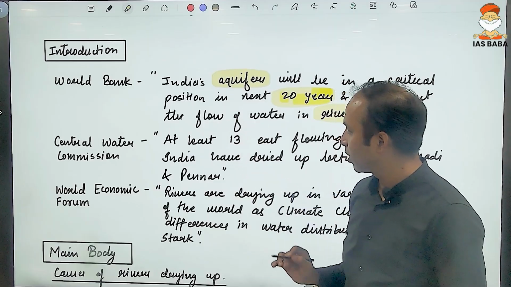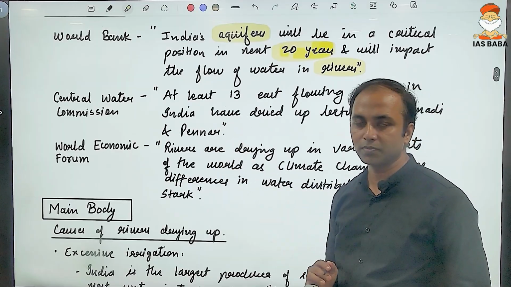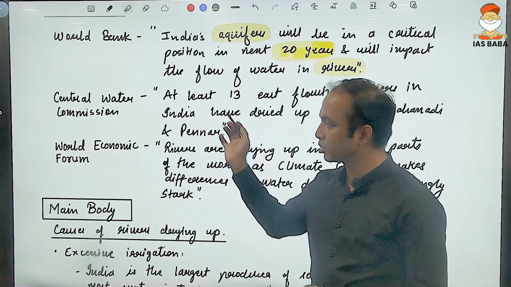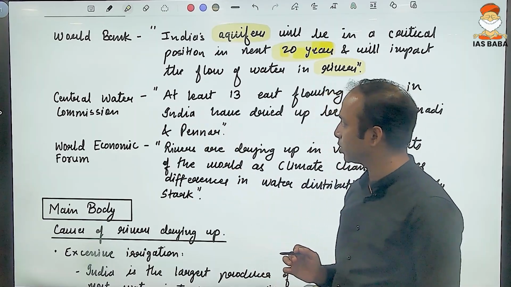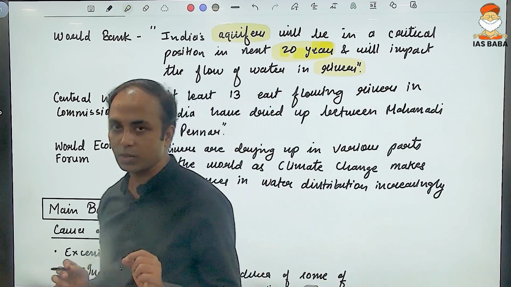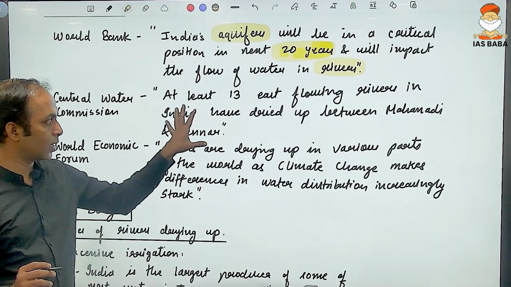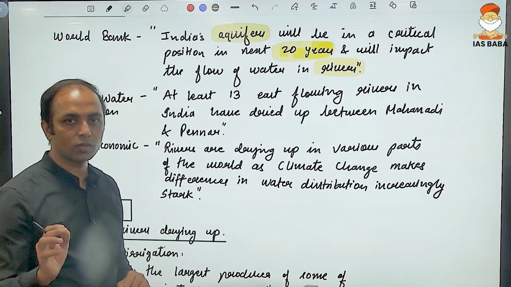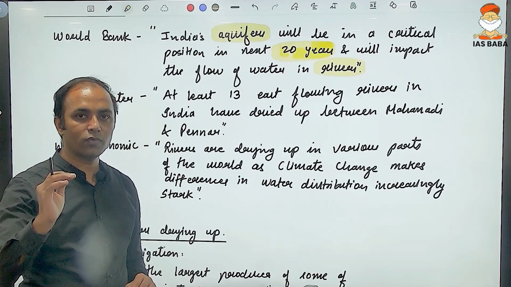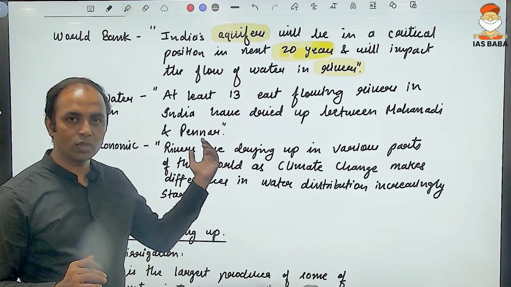And if you want to start the introduction with an Indian organization talking about river water, you can start by quoting the Central Water Commission statement. It says that at least 13 east-flowing rivers between Mahanadi and Pennar have dried up. This statement was given in the month of April 2024, when the peak of the summer season was yet to come, and these rivers dried up before the peak season.